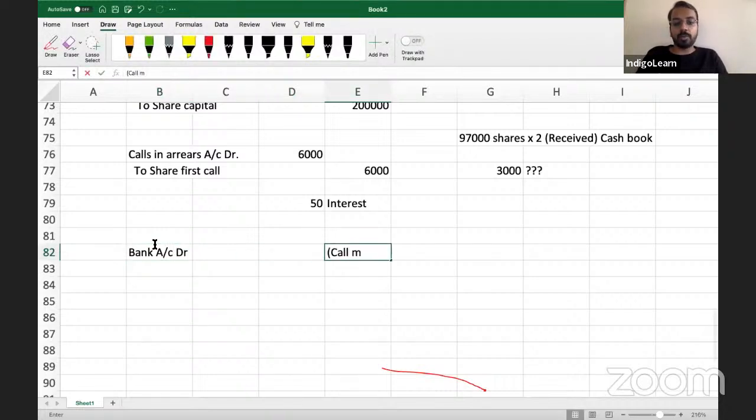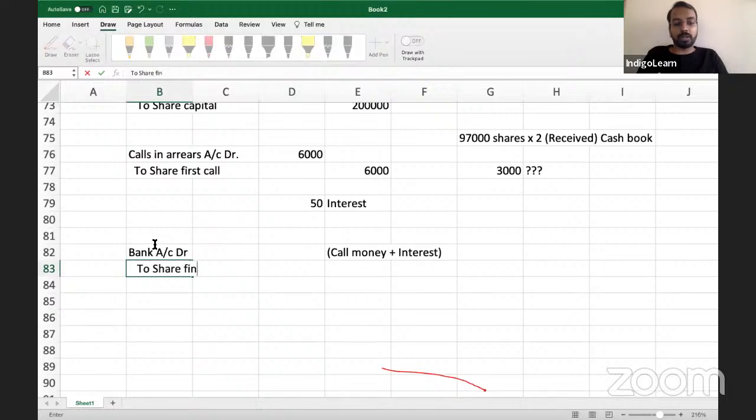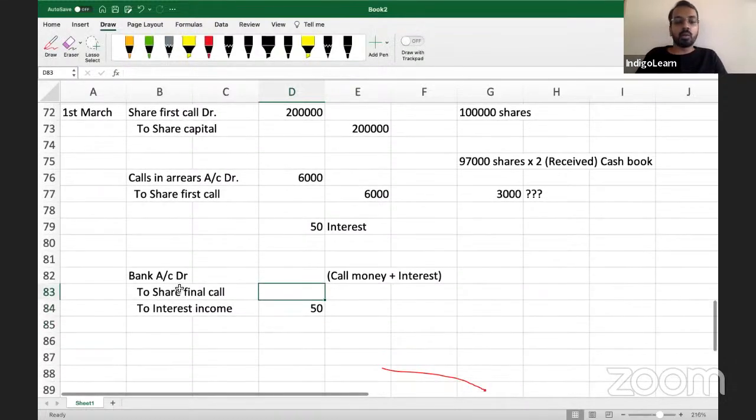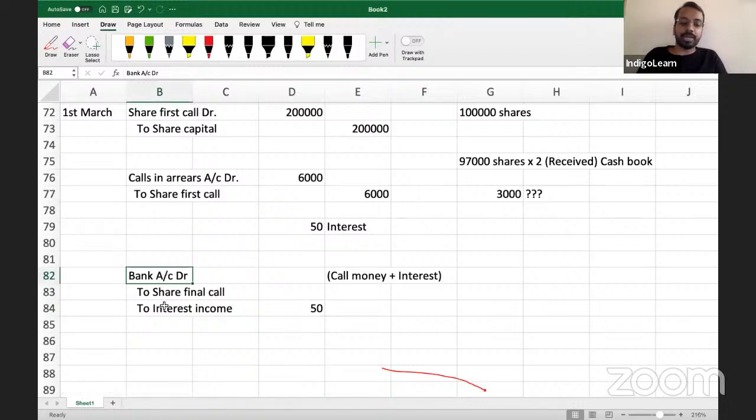Here you will get call money plus interest to share final call, to interest income, which is 50. Okay, whatever is the share final call amount here, that you will write here, and whatever is the amount that is received in bank, you will write here. Just that you have to credit the interest income separately to the interest income account. Now this entry will be passed through the bank book.